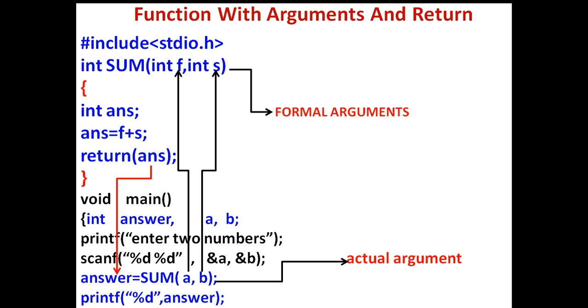Then again the compiler will call the sum function and pass the values of a and b to it. Then the sum function will make the calculation of f and s, and the calculated answer will be returned to the answer variable of the main function. Then the answer variable will be printed by the printf command. So we have learned three ways to pass values to a function with arguments and return type.